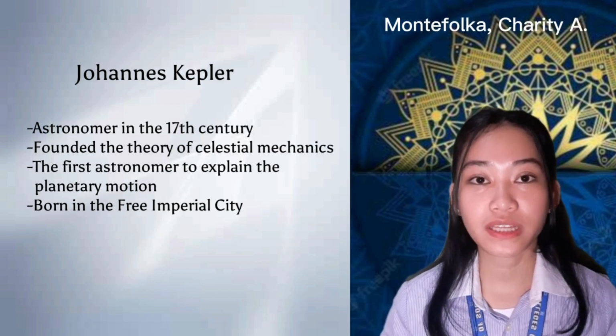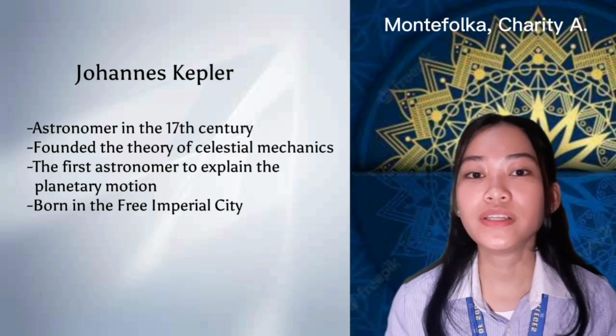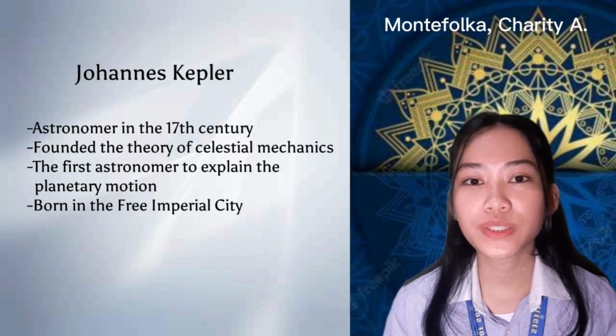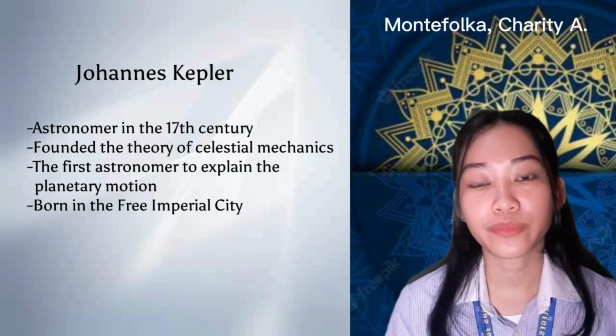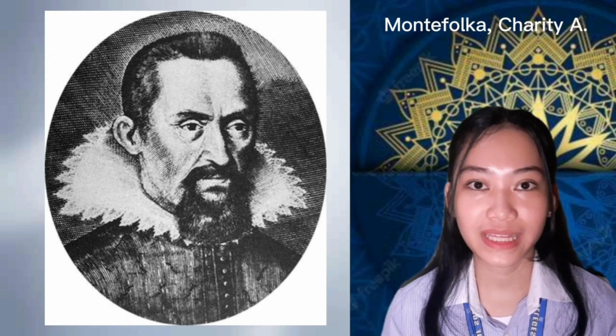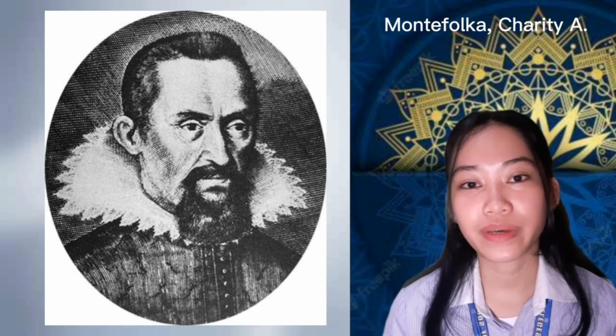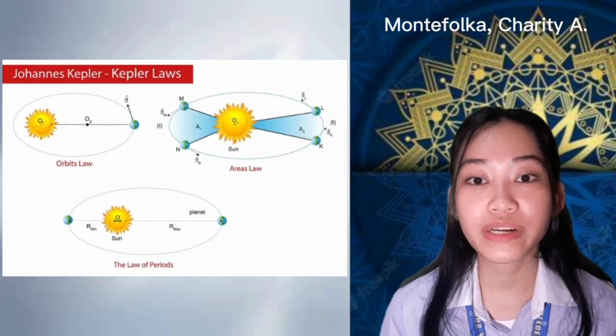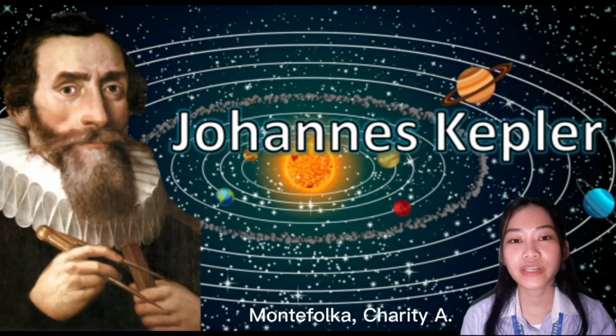Johannes Kepler was one of the great astronomers in the 17th century. He founded the theory of celestial mechanics and was the first astronomer to explain planetary motion. Kepler was born in the Free Imperial City, located near modern-day Stuttgart. He was a very talented child, and his talents led him to becoming a teacher of mathematics in Austria. Kepler was also a great mathematician and physicist and contributed to theories in geometry and optics. He also explained how the tides were influenced by the moon and founded the three laws of planetary motion. His primary discovery in astronomy, which altered astronomy's course and our knowledge of the universe's structure forever, was that the Earth and other planets had elliptical orbits around the Sun.